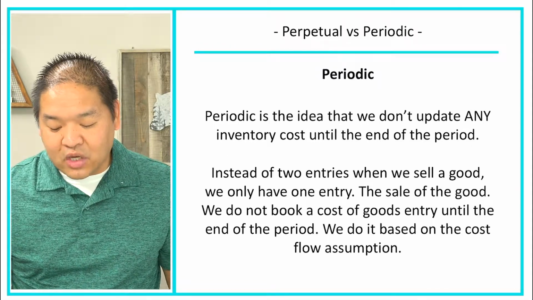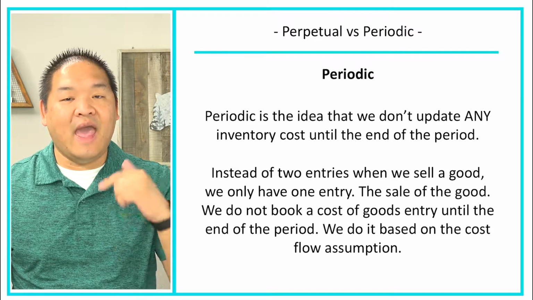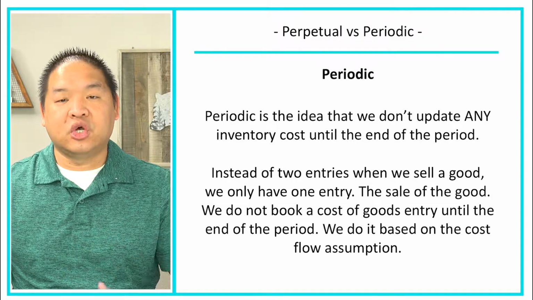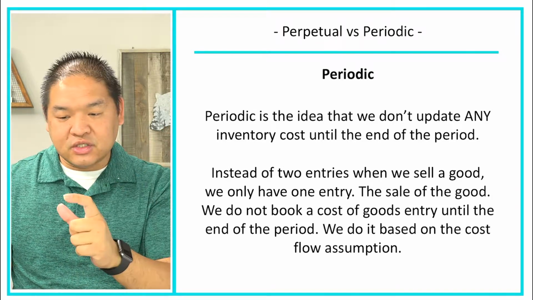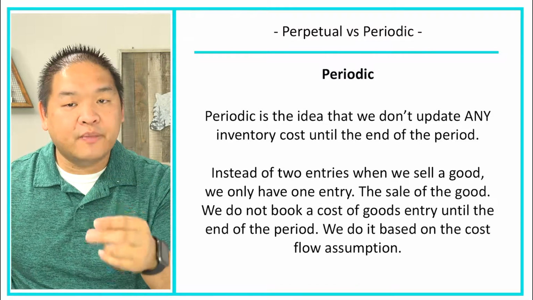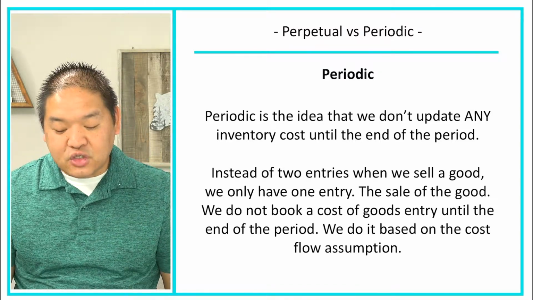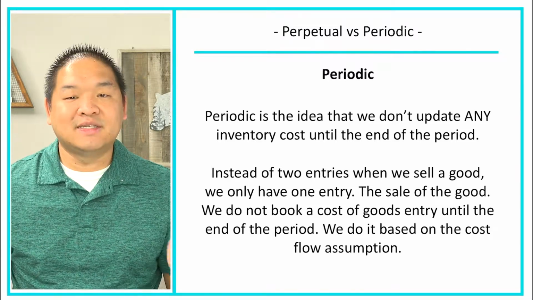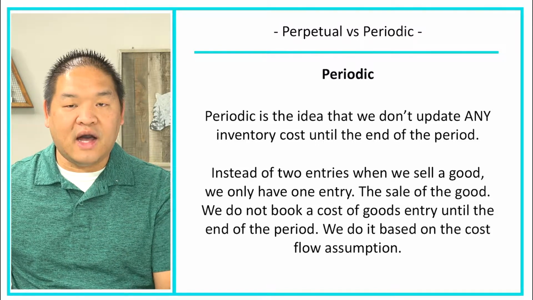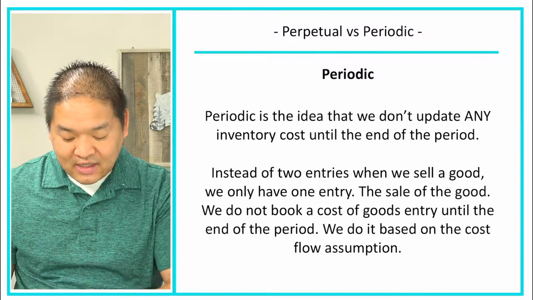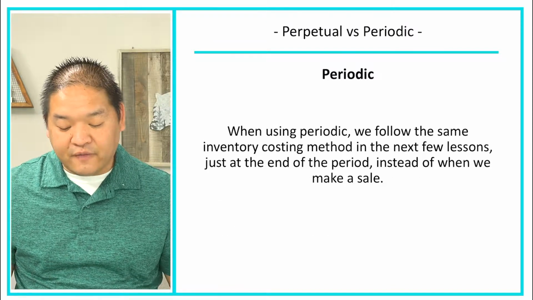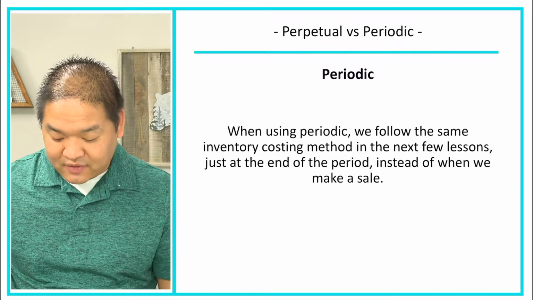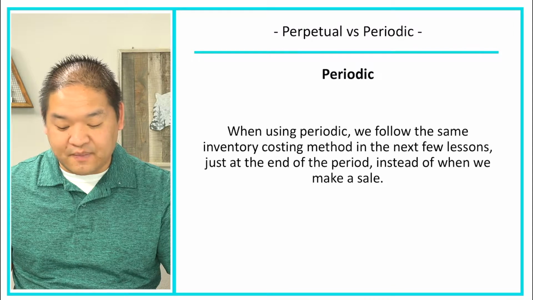Periodic is the idea that we don't update any inventory costs until the end of the period. So periodic means that we periodically update our inventory to cost of goods sold. So when we transfer costs from inventory to cost of goods sold, we do it periodically, usually at the end of the period or at the end of the year. Now, instead of two entries when we sell a good to a customer, we only make one entry, and that entry is the sale and not the cost. We'll do the cost at the end of the period or at the end of the year. Now, when we use periodic, we follow the same inventory costing method in the next few lessons, just at the end of the period instead of when we make a sale.